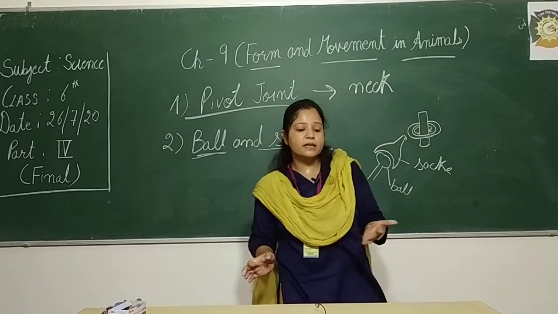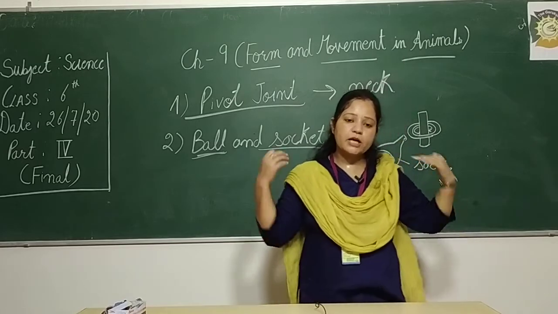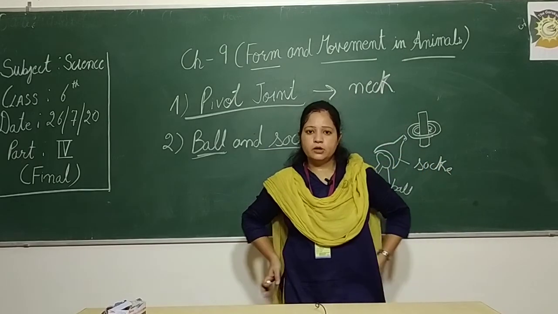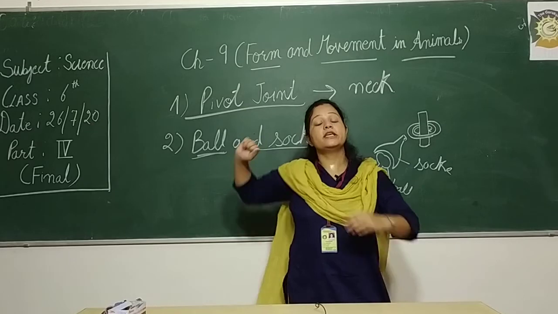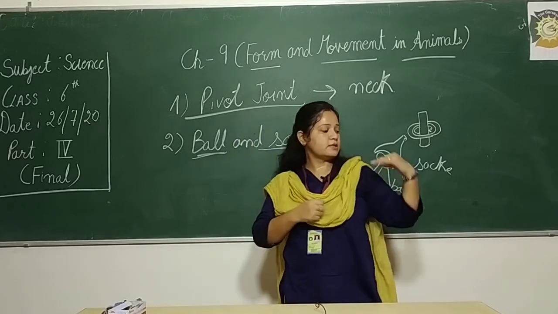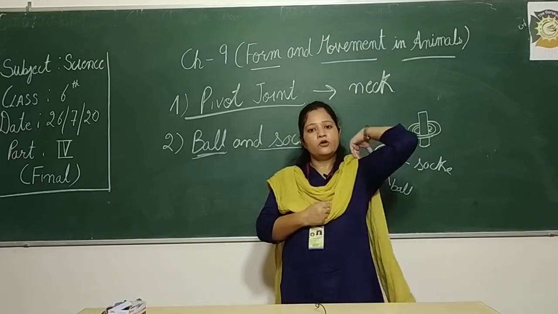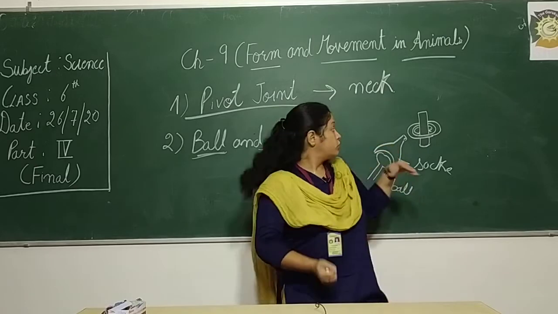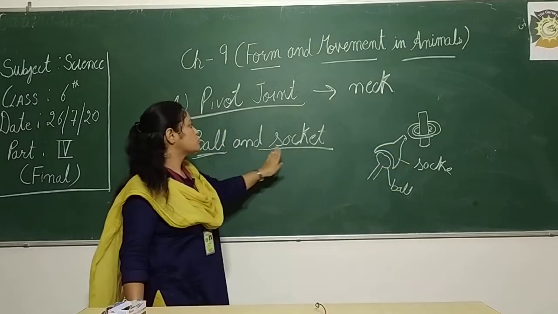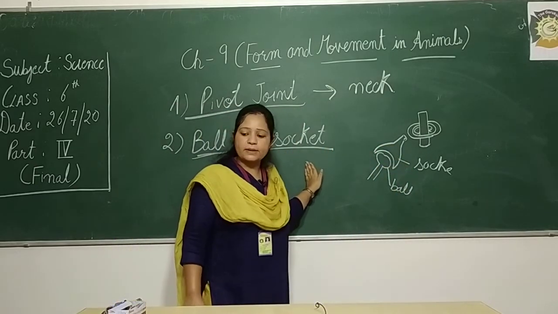So where is it present? It is present in our shoulder, in our hips. Shoulders की movement हम ऐसे कर सकते हैं. तो यहाँ पे कौन सा like this? इस shoulders की हम बात करें, we can move like this. So there is a ball and socket joint present.